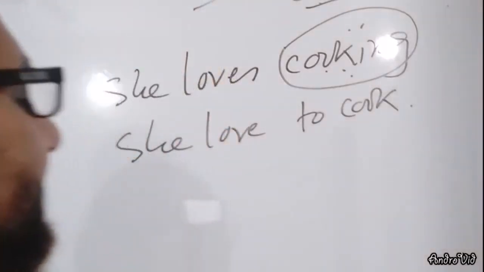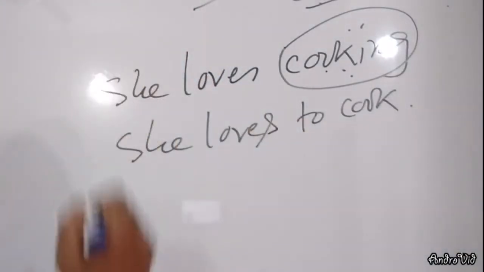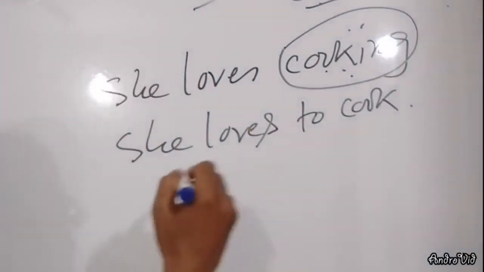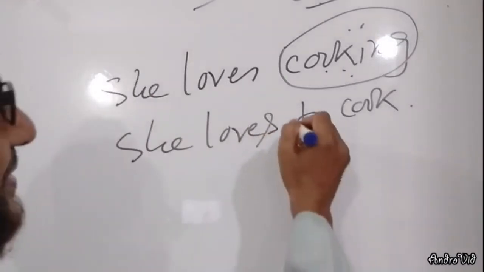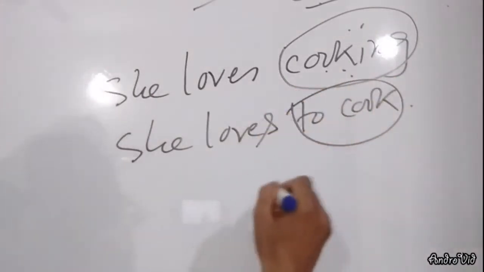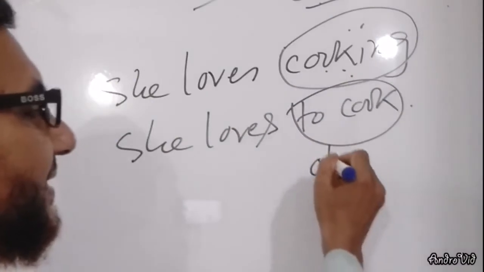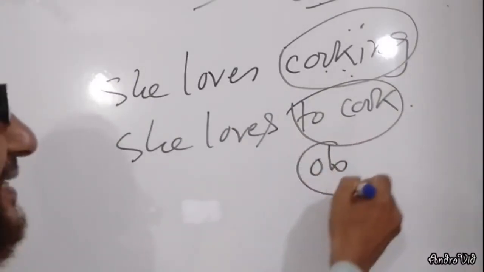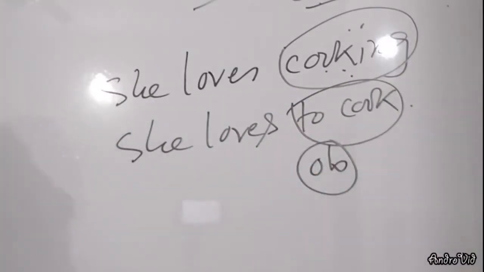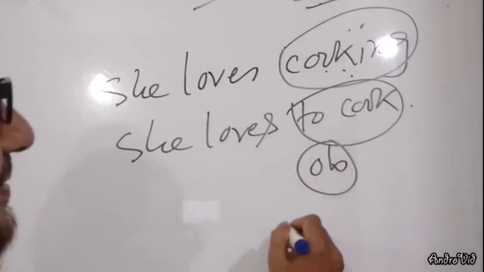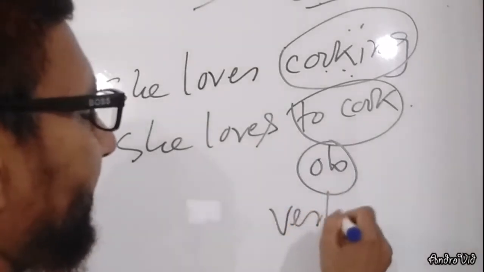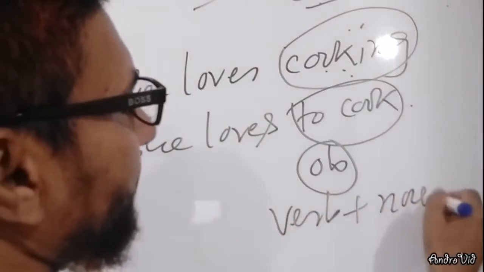Another sentence here, she loves to cook. Here cook is object, but it is double part of speech. It is also used as verb and noun.